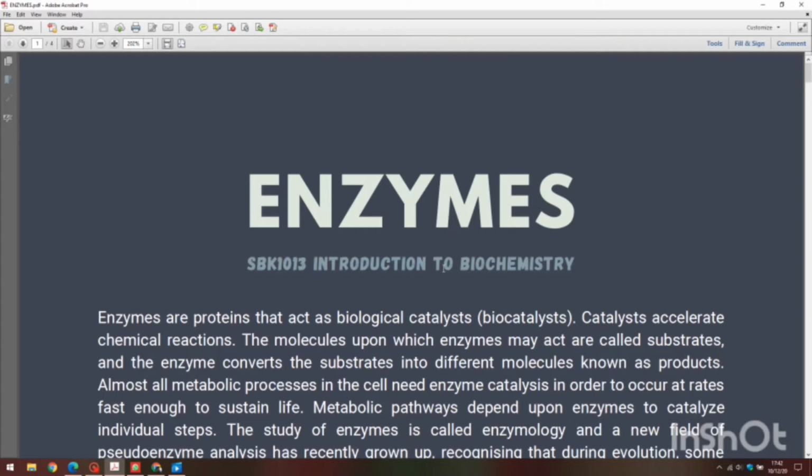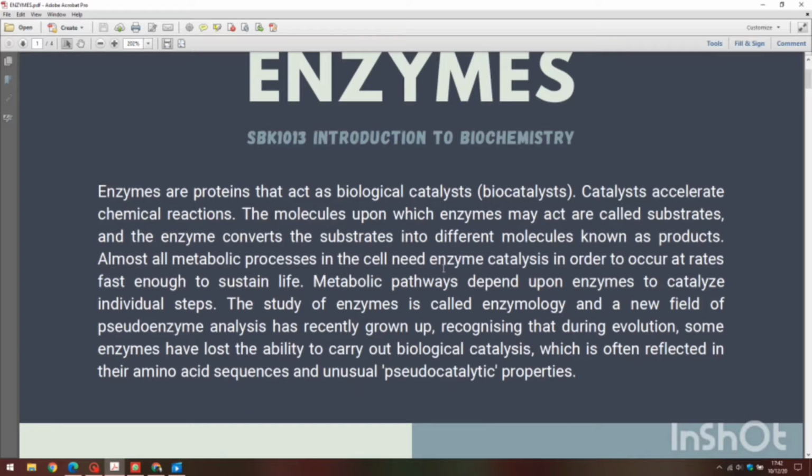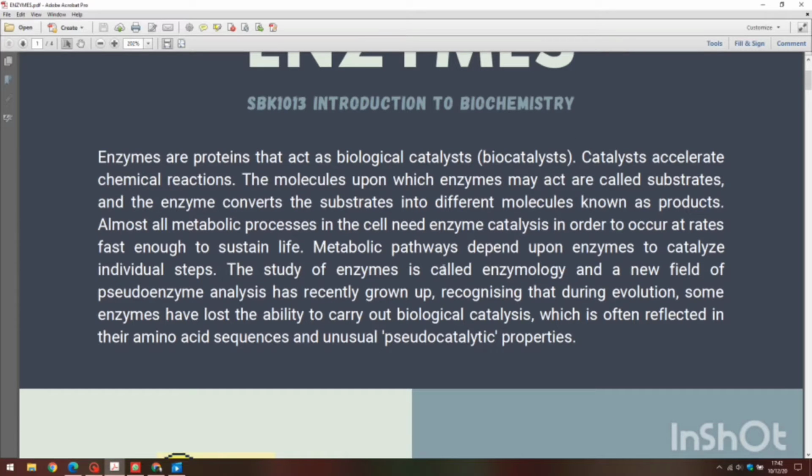What is enzyme? What is meant by catalyst? Enzymes are proteins that act as biological catalysts, also known as biocatalysts. Catalysts accelerate chemical reactions. The molecules upon which enzymes may act are called substrates, and the enzyme converts the substrate into different molecules known as products. Almost all metabolic processes in a cell need enzyme catalysis in order to occur at rates fast enough to sustain life. Metabolic pathways depend upon enzymes to catalyze individual steps.